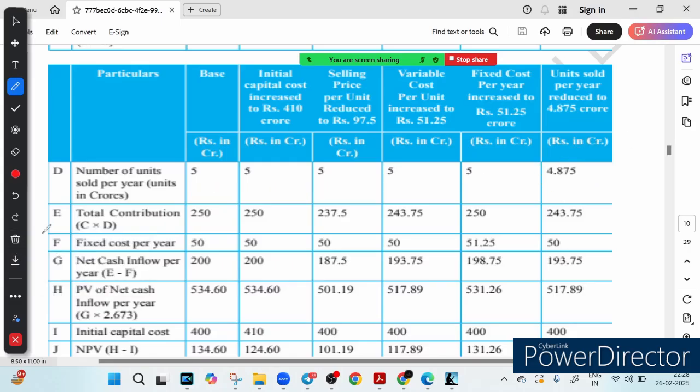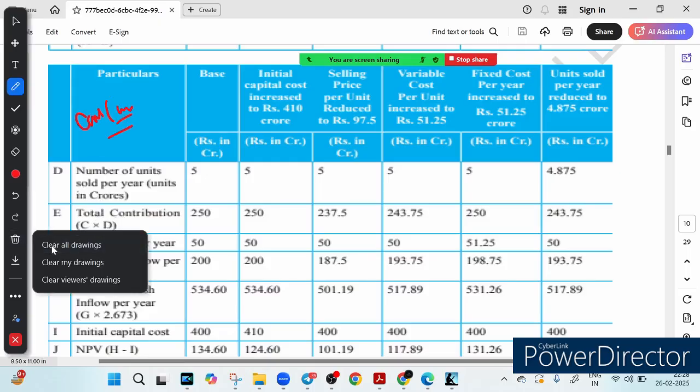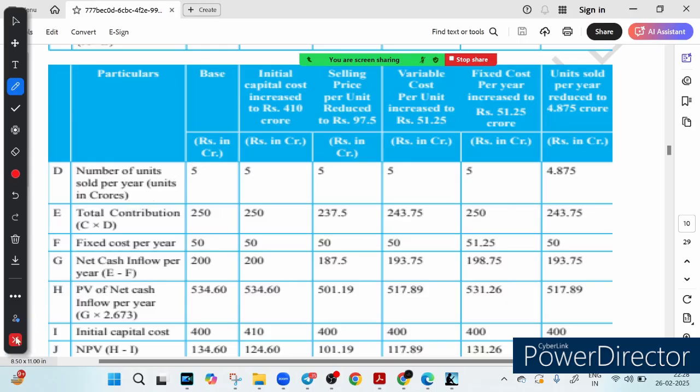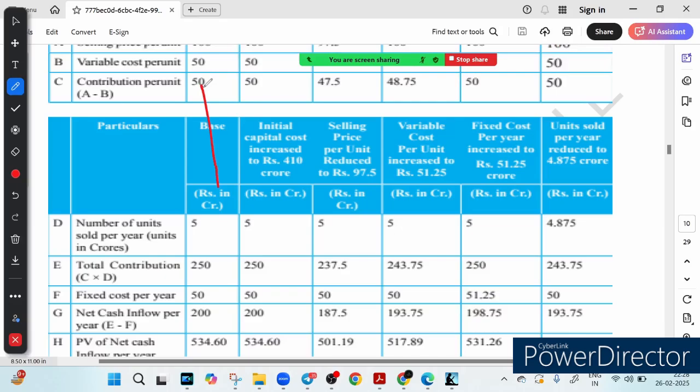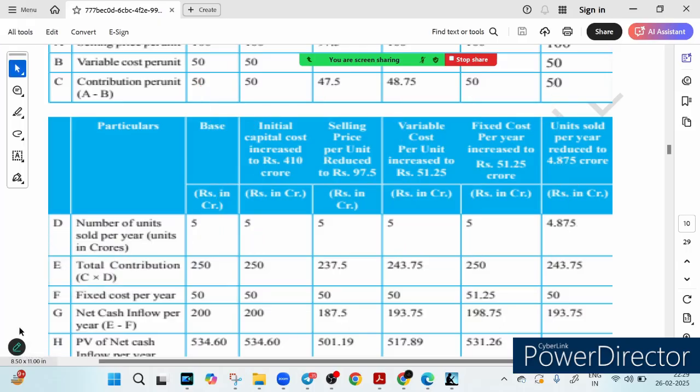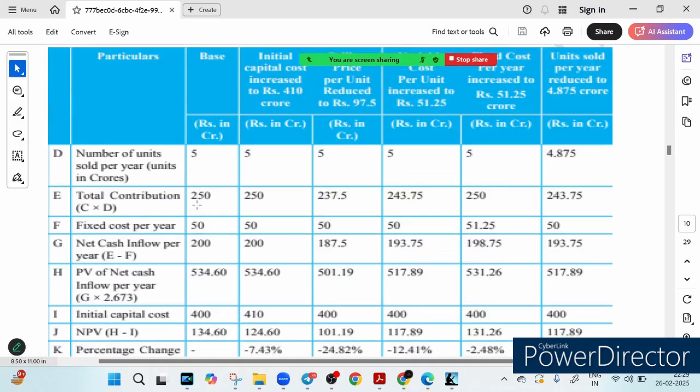And now what is total contribution? Earlier we calculated contribution per unit. Now we multiply by the number of units to calculate total contribution, which is how much? Just multiply C times D. Let me show you how we are doing it. We are multiplying 50 with 5, this will give you 250; 50 with 5, 250; 47.5 into 5, 237.5; 48.75 into 5, 243.75; 50 into 5, 250; and 50 into 4.875, 243.75. I hope this makes sense to you. So now, instead of calculating per unit, we have calculated total contribution, right?